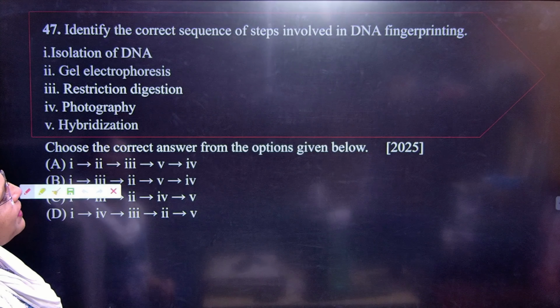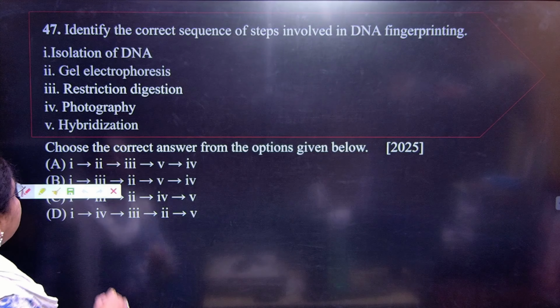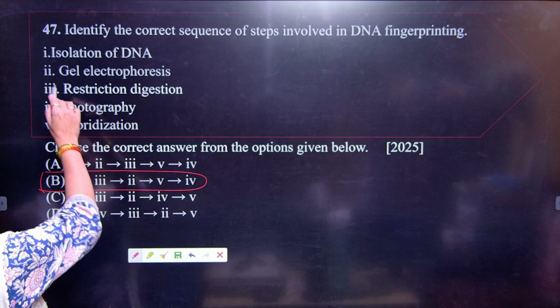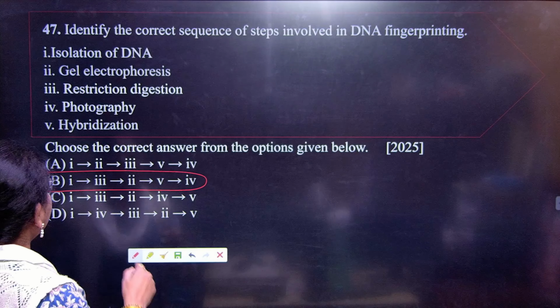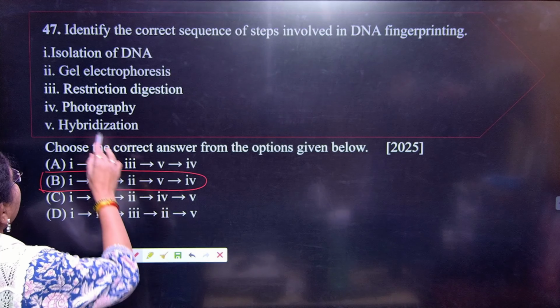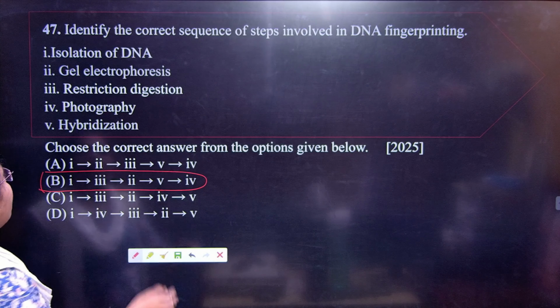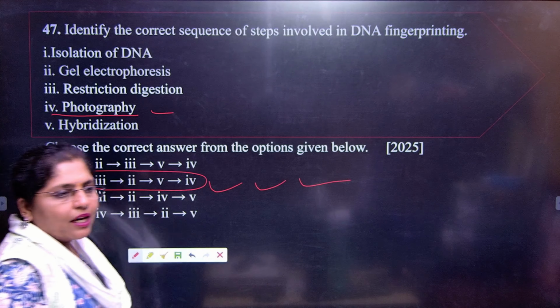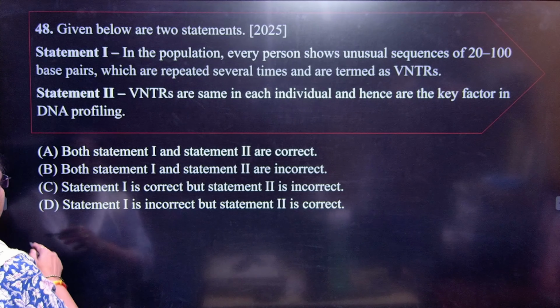Next, identify the correct sequence of steps involved in DNA fingerprinting, starting with isolation of DNA. So what is that? B is the correct answer here, right? First will be isolation of DNA, then you will have restriction digestion of the DNA, then we have gel electrophoresis to separate the fragments here, and then we have hybridization, and last will be photography. So B is the correct answer.